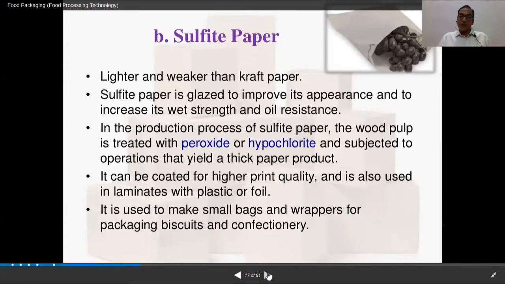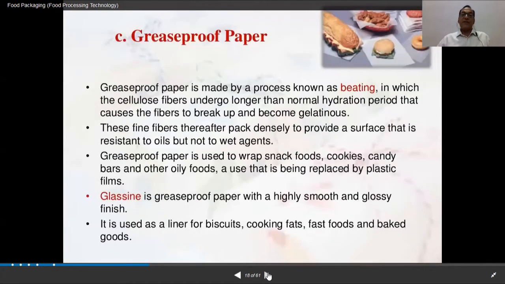a thick paper product. And this can be coated for higher print quality, and it is also used in laminates with plastic or foil, and it is used to make small bags and wrappers for packaging biscuits and confectionery. So these are the uses of sulfite papers.